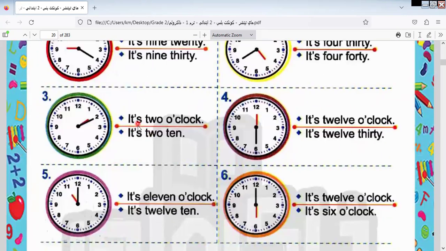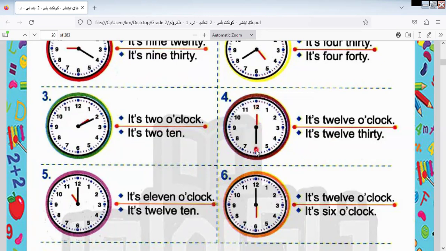Let's go to another one here. The short arm refers to 2. It will be what? 5, 10. It will be 2:10. So I select the next one, not 2. If the short arm is on 2 and the long arm is on 12, it will be 2 o'clock sharp. Don't say 2:60, it's wrong. Say 2 sharp.